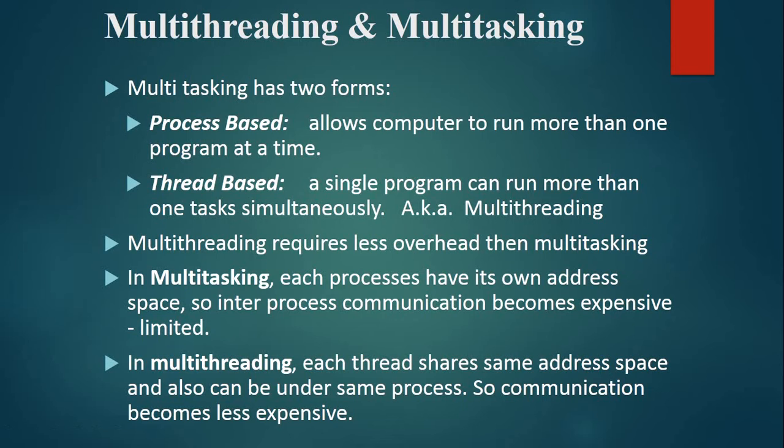Multi-threading requires less overhead than multitasking. In multitasking, each process has its own address space, so inter-process communication becomes expensive. In multi-threading, each thread shares the same address space and can also be under the same process, so communication becomes less expensive.